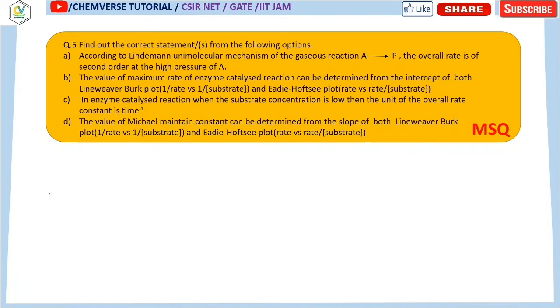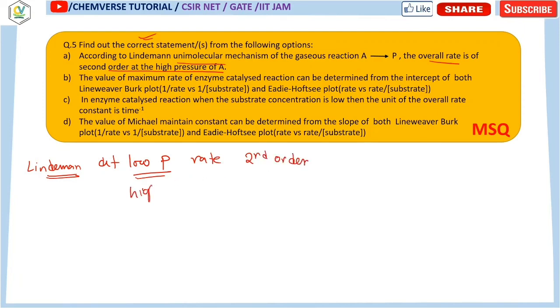Clear? Okay, this is the last question. It says find out the correct statement. According to the Lindemann unimolecular mechanism for a gaseous reaction, the overall rate is of second order at high pressure of A. Now here I am going to give you the information that for the Lindemann mechanism, at low pressure of the reactant the overall rate is of second order, and at high pressure of the reactant the rate will be of first order.